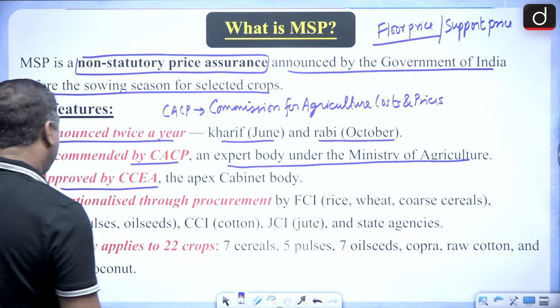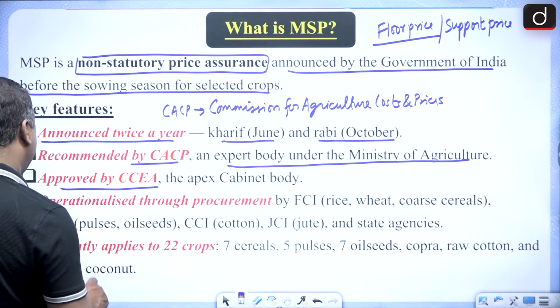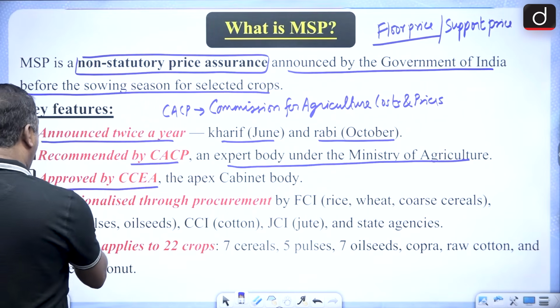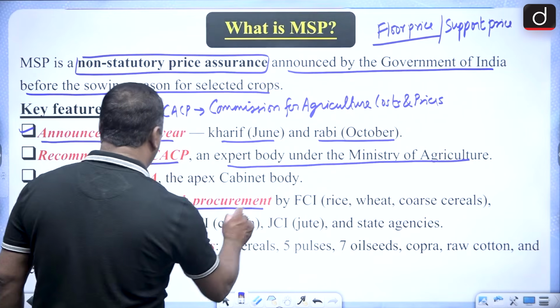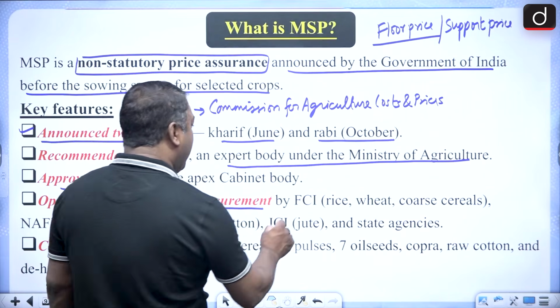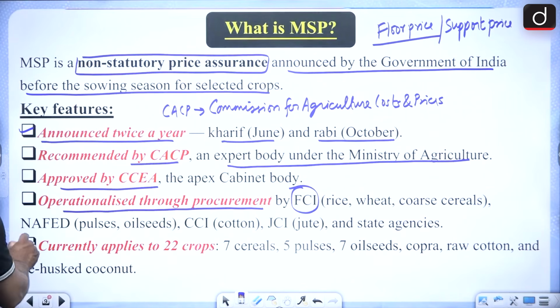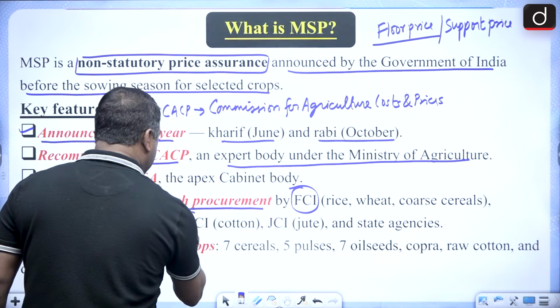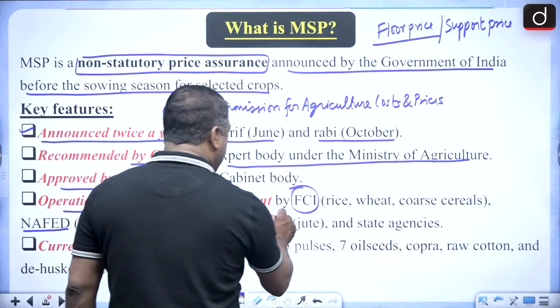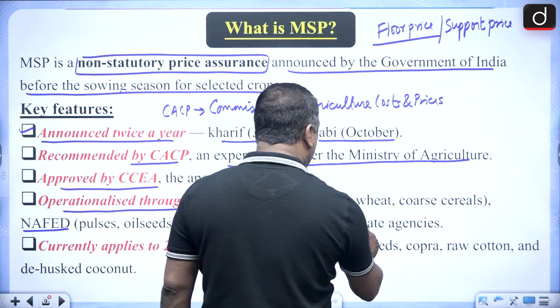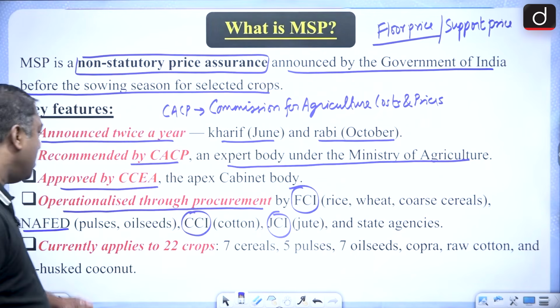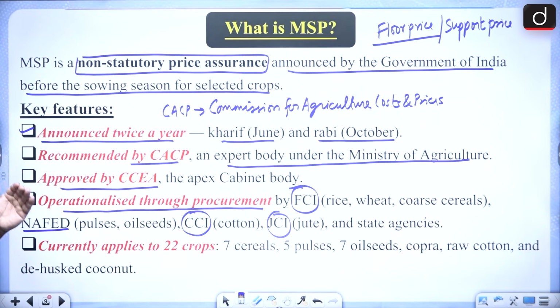Okay, then next thing is that it is operationalized through procurement by FCI, that is the Food Corporation of India, then NAFED, that is for pulses and oilseeds, then CCI for cotton, JCI for jute, and the state agencies. So which are the central nodal agencies?